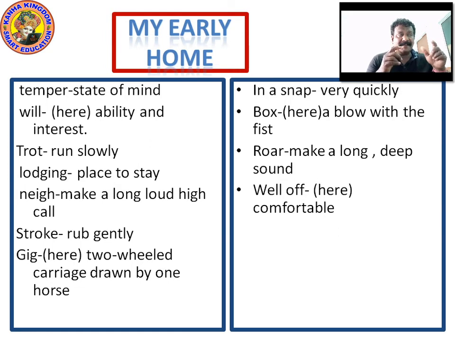Box. Here, a blow with the fist. Box. Here in this chapter, box, a blow with the fist. Roar. Make a long deep sound. Well off. For this chapter here it's comfortable. Well off means comfortable. Please write down the spelling of temper, lodging, knee, trot, gig, carriage,